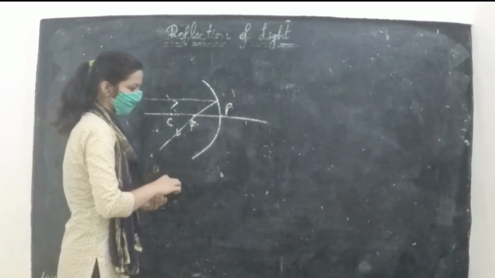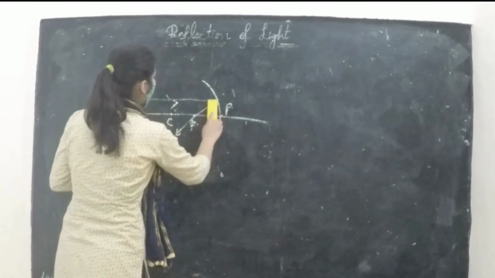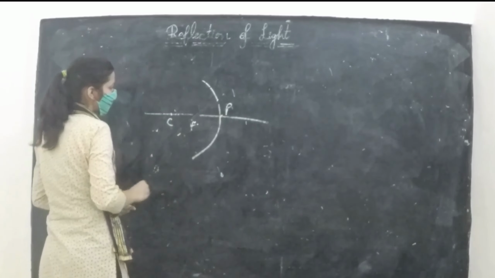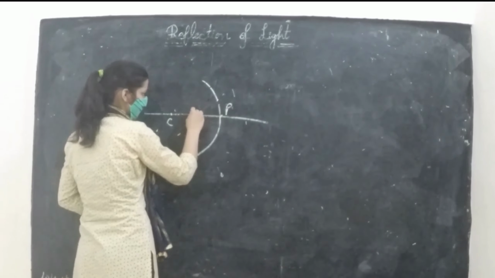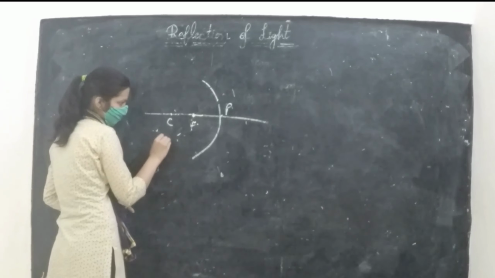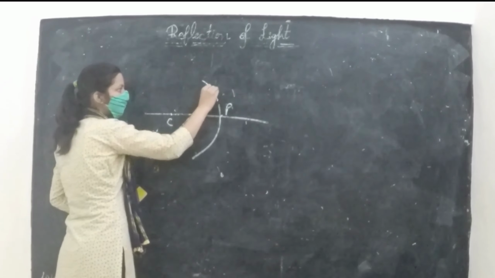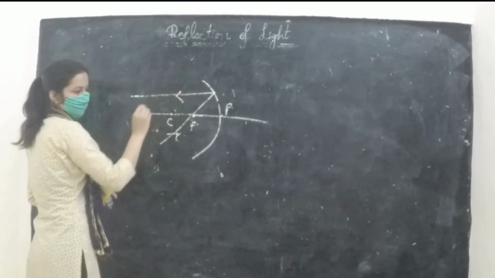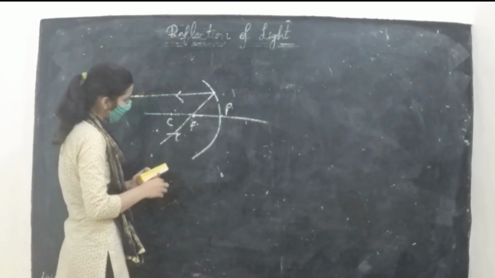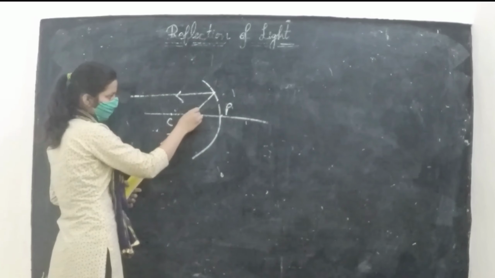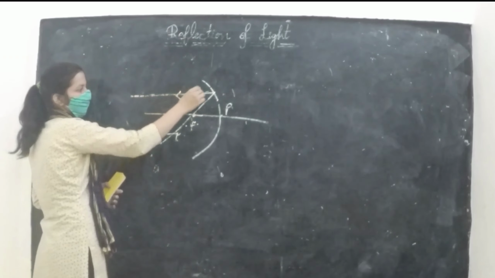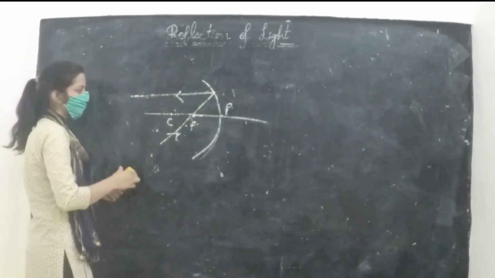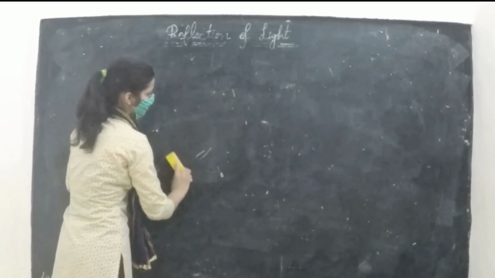The second property is that when light passes through the focus, it will travel parallel to the principal axis. Same in the case of a convex mirror. When the light travels through the focus, after striking the surface of the mirror, it will travel parallel to the principal axis.